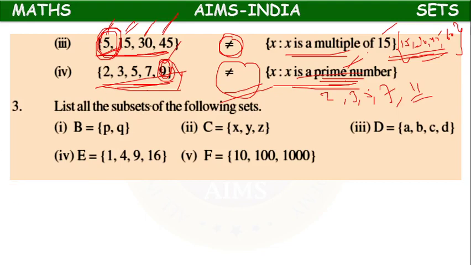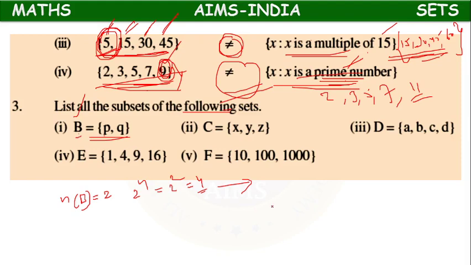Next, list all the subsets of the following sets. First, for set B, how many elements? n(B) is 2. So the number of subsets will be 2^n, that equals 2², which equals 4. Now what are they?